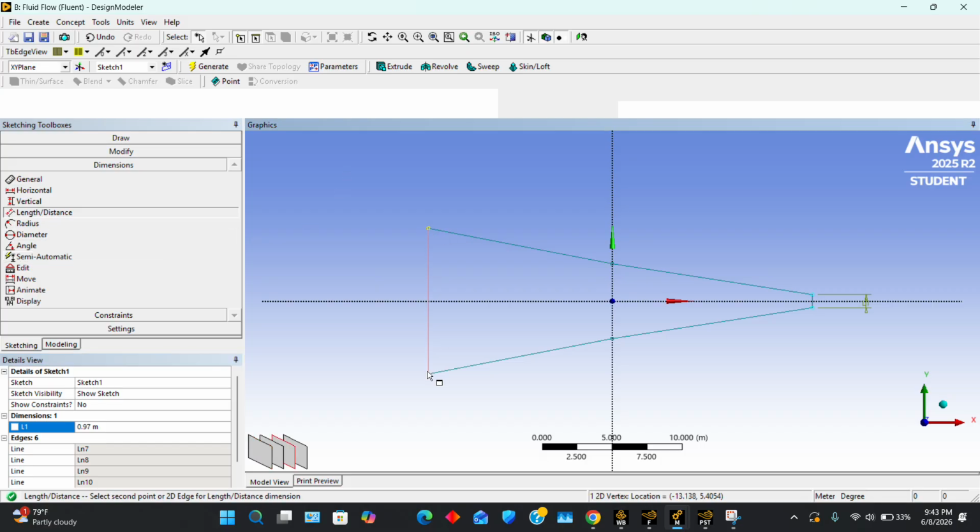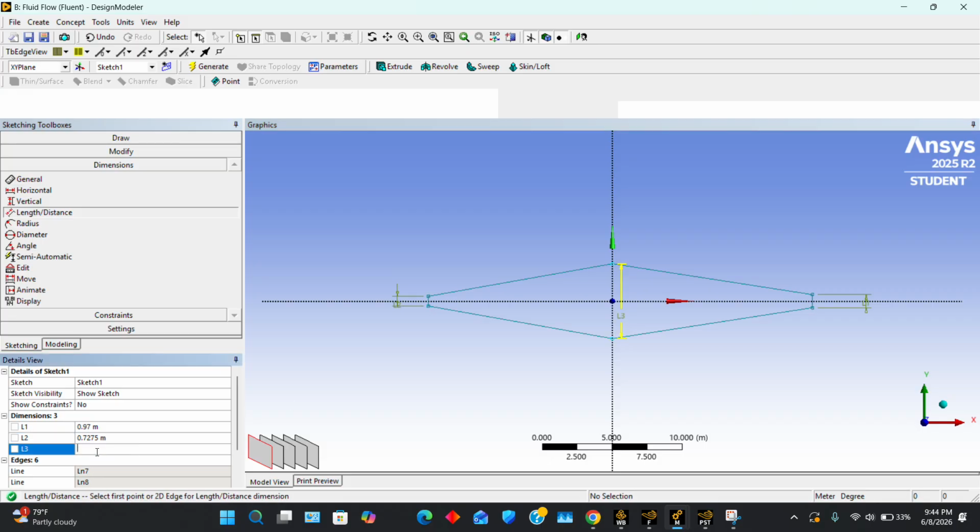And then for my inlet length, I did 0.7275 meters. And then for the throat length, I did 0.2425 meters.